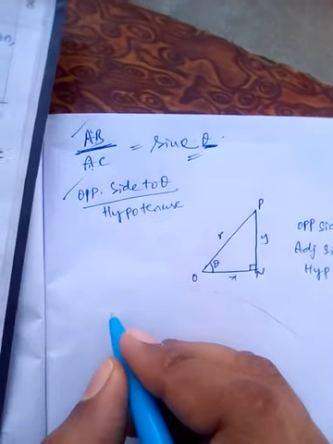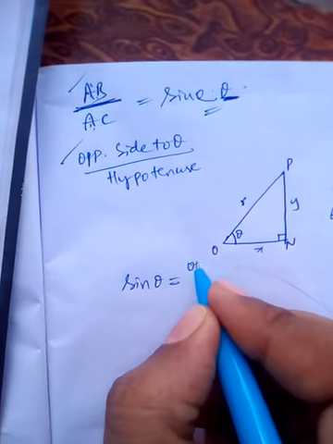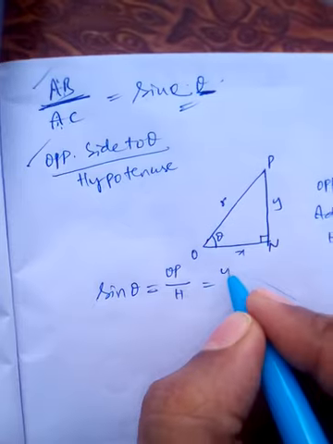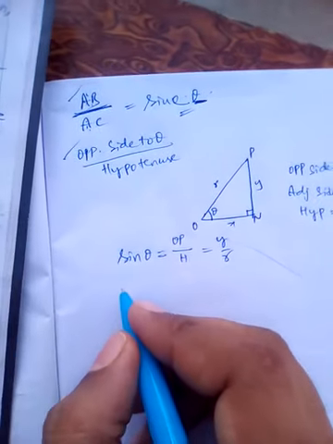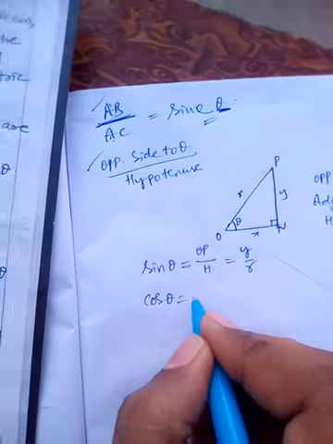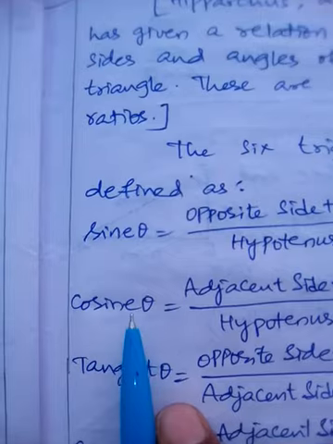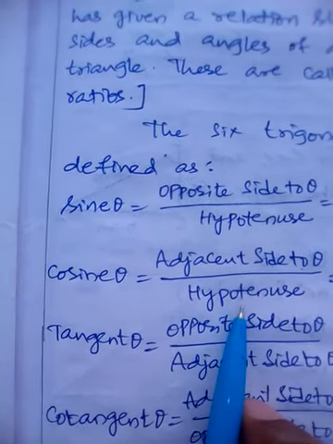Now we are defining the sine ratio, sine theta, as opposite side to theta by hypotenuse. This gives y by r. Similarly, we define cos theta. The second name is cosine theta. Cosine theta is defined as adjacent side to theta by hypotenuse.